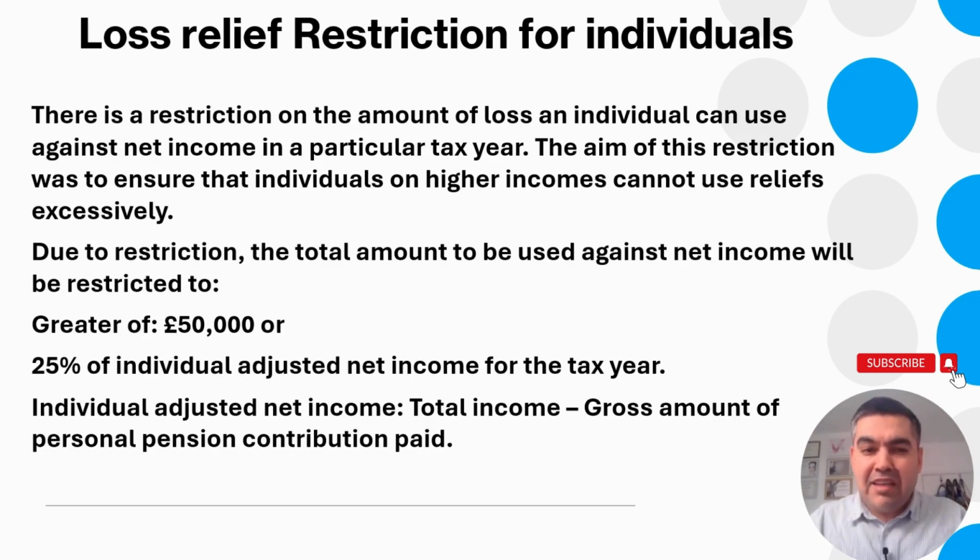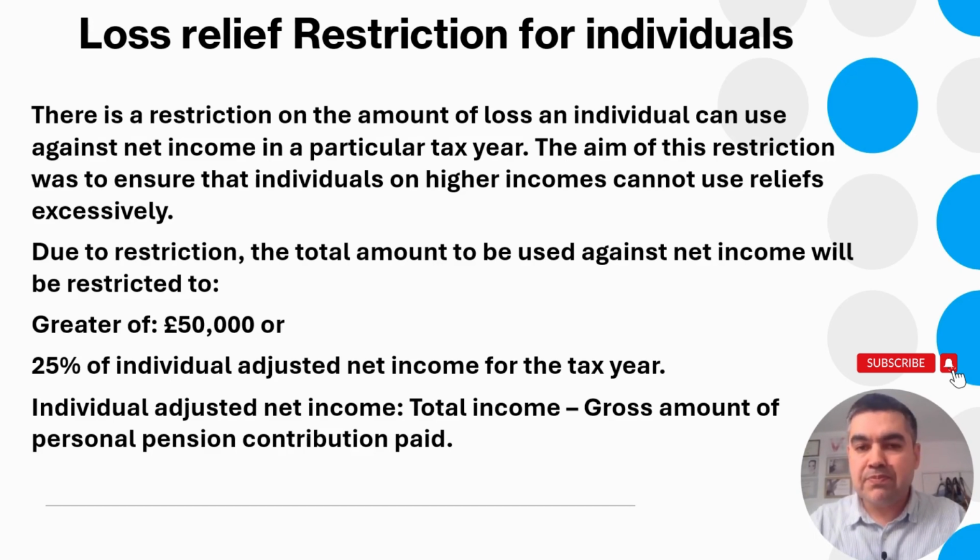Now let's begin. Loss restriction for individuals. There is a restriction on the amount of loss an individual can use against net income in a particular tax year. The aim of this restriction was to ensure that individuals on higher incomes cannot use relief excessively. So the total amount to be used against net income will be restricted to the greater of 50,000 or 25% of the individual's adjusted net income for the year.